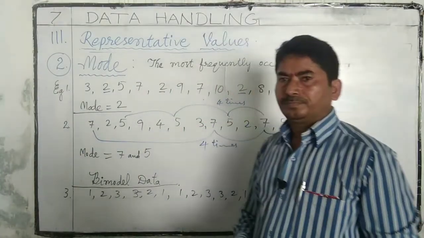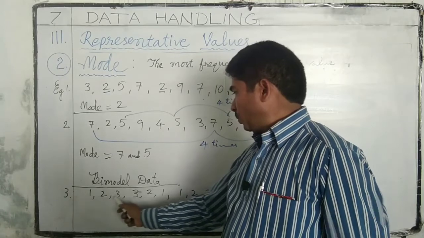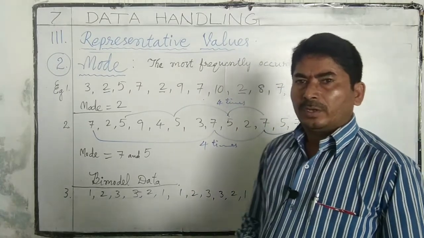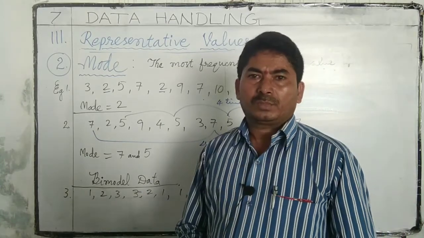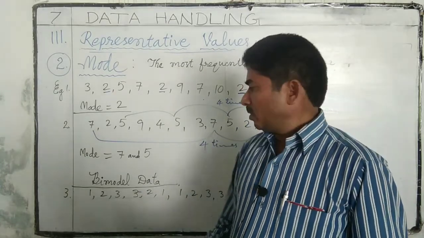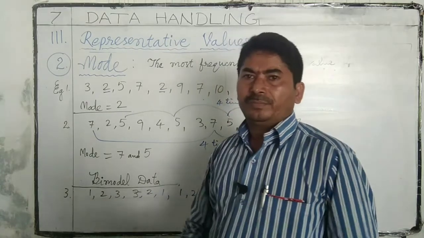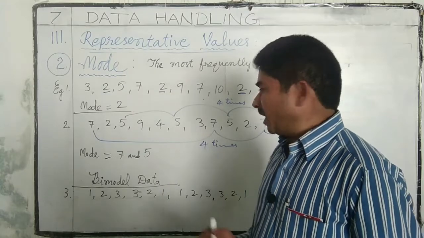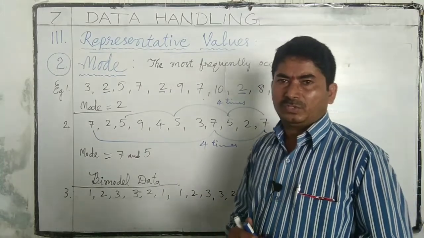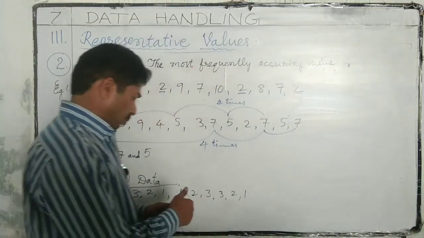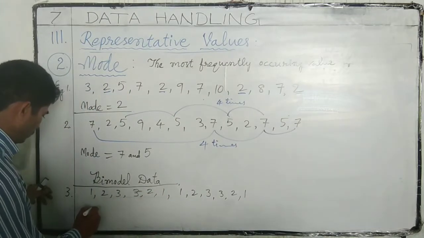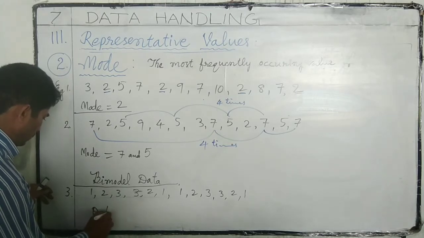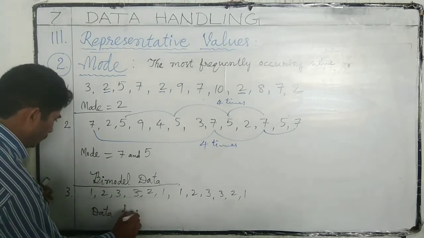Third example: 1, 2, 3, 3, 2, 1, 1, 2, 3, 3, 2, 1. In this set of data, each observation is repeated an equal number of times. So this data has no mode.